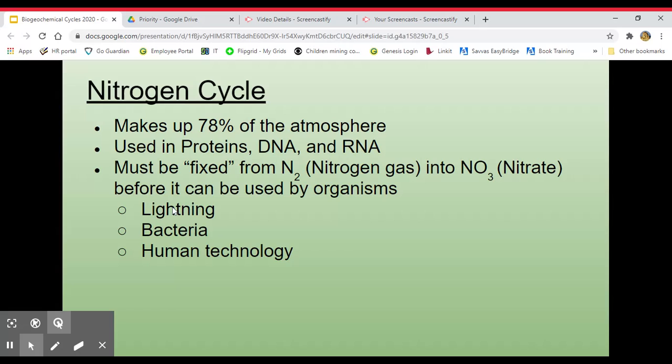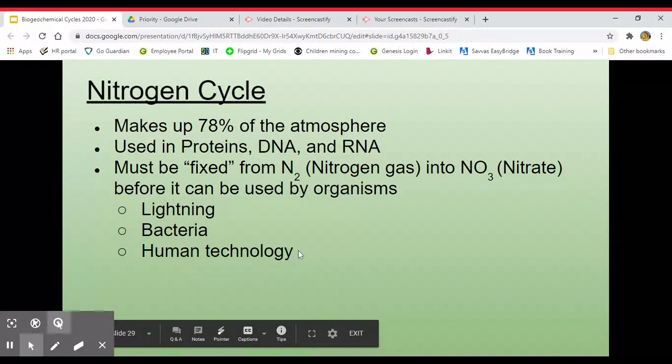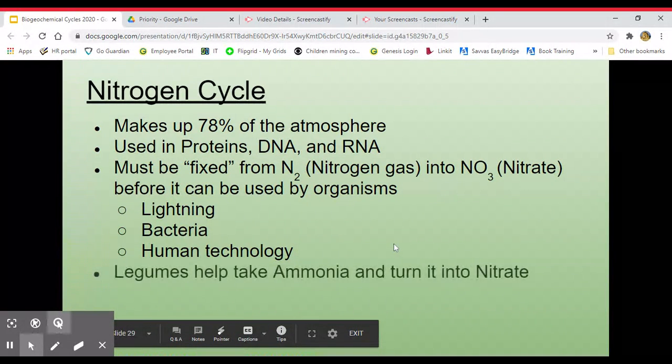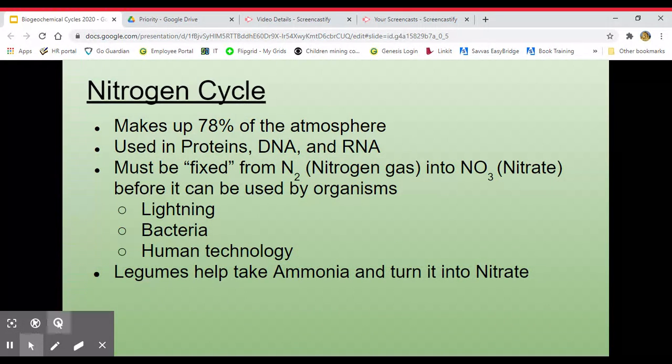All right, lightning is needed because it's a high level of energy that separates this bond. So when you have N2, it's going to be nitrogen triple bonded to another nitrogen molecule. So you need a high level of energy in order to break that bond since it's triple bonded, right? And that's where lightning comes into play. The bacteria can do that naturally through their normal life processes, right? And then we have found our own way to do that in order to get extra nitrogen from the atmosphere. Legumes are the other way, right?